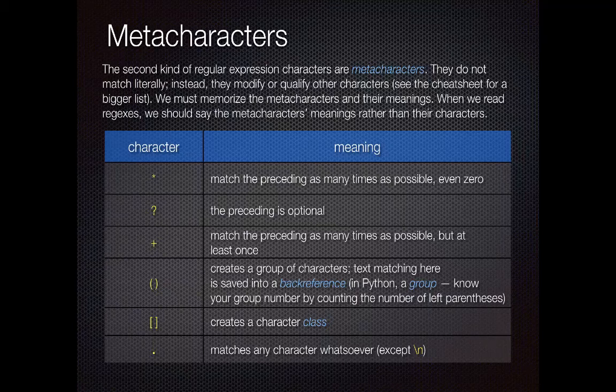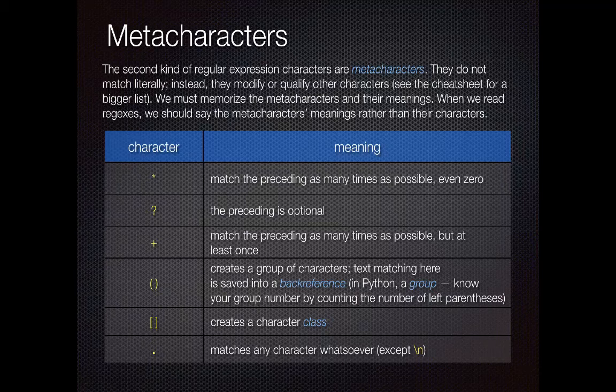The similar one is the star, or the asterisk, which is match it as many times as possible, even if that happens to be 0 times. So as many times as possible, including 0, is how I'm going to read that star every time I see it. The question mark means that the preceding character, or maybe a group, is optional. So maybe it's there, maybe it isn't. Sometimes when you read this in a book or online, you'll see it matches 0 or 1 times. That's okay, but I think just thinking about the question mark as meaning optional is a little bit clearer.